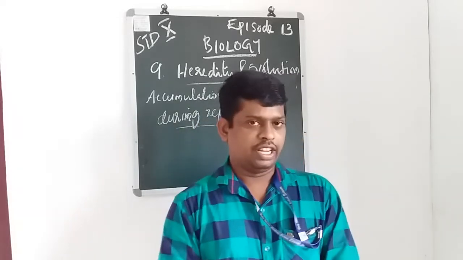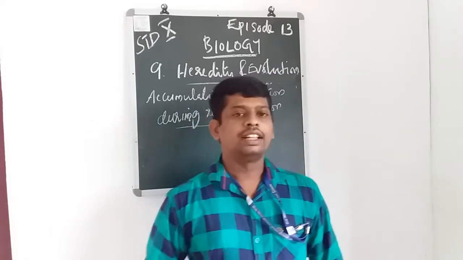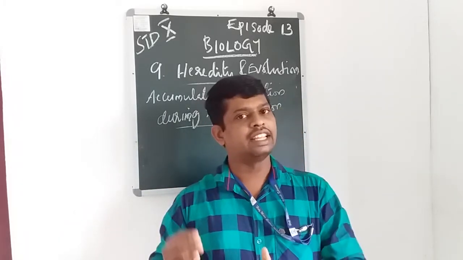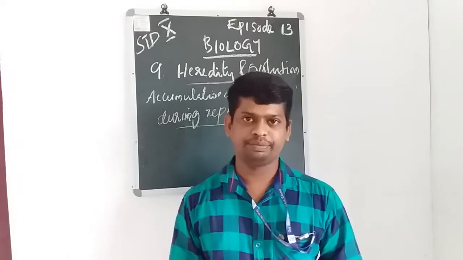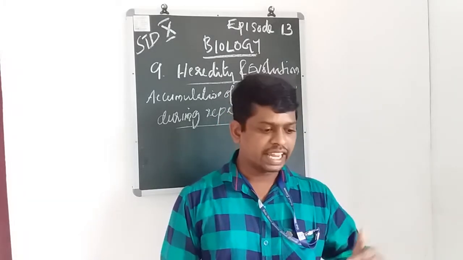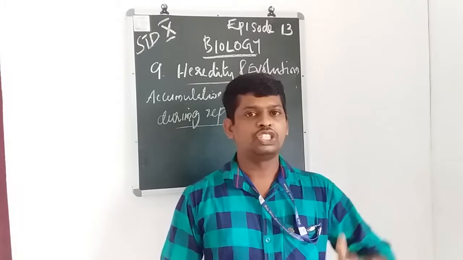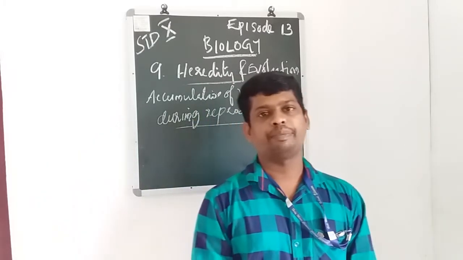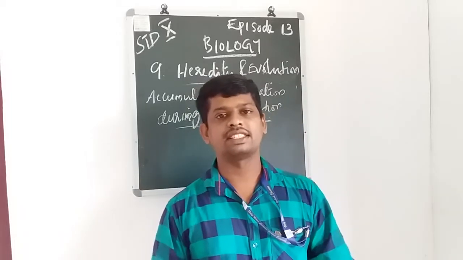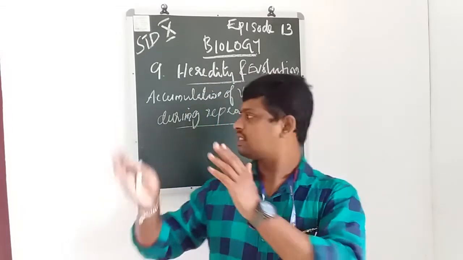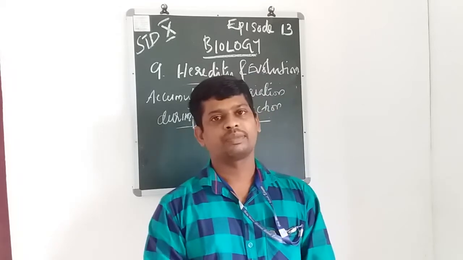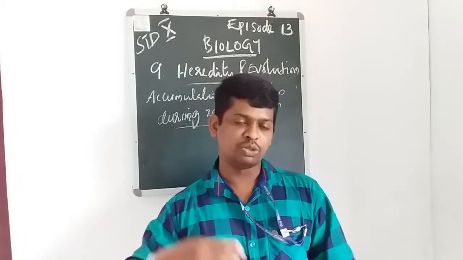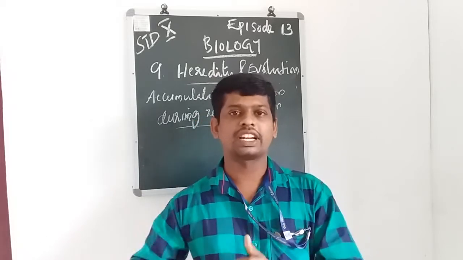The first point is that the second generation is different from the first generation. That means differences are possible in variation. The characters will be changed from generation to generation.